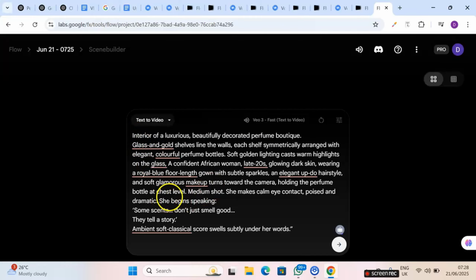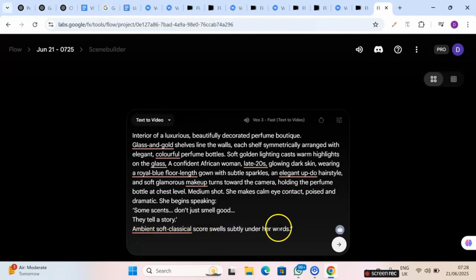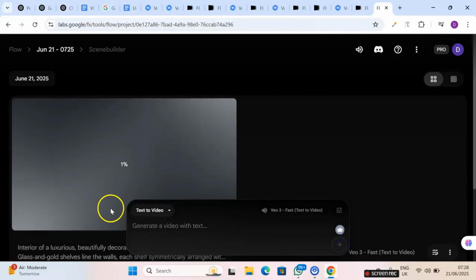So now here, this scene, as she makes calm eye contact, poised and dramatic, she begins speaking. "Some scents don't just smell, they tell a story, you know." Ambient softs, all these ones are just to make it more descriptive. Now I'm going to click on send and let's wait for what it's going to give us.